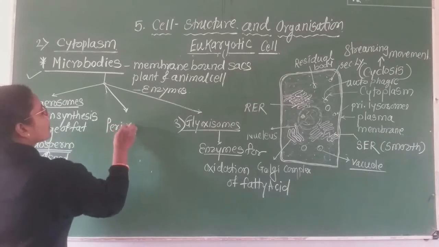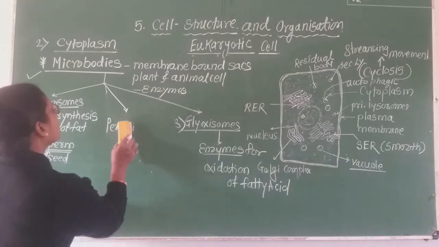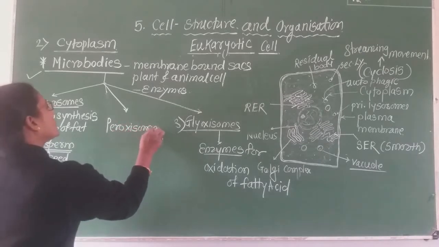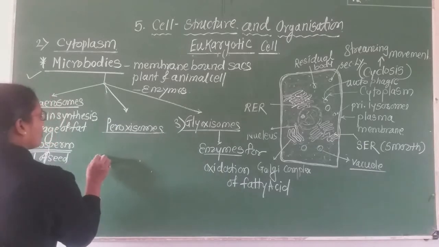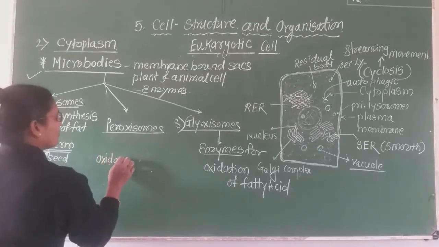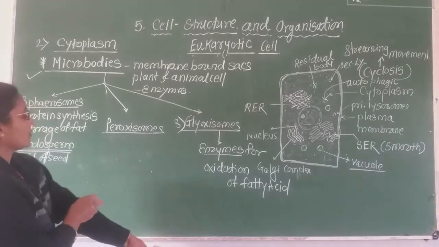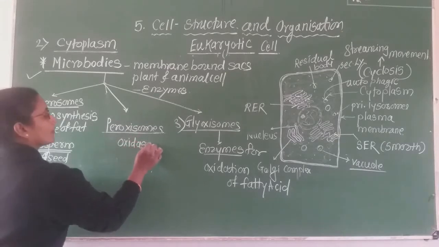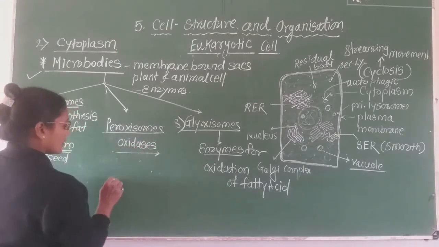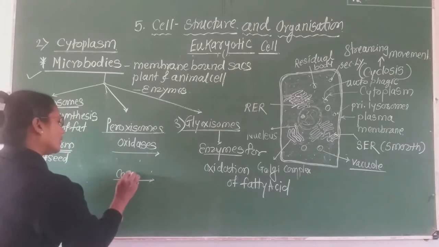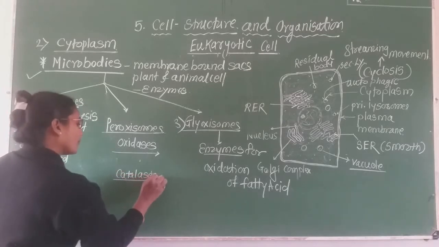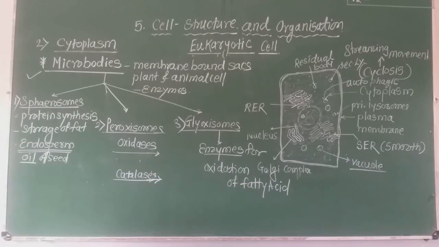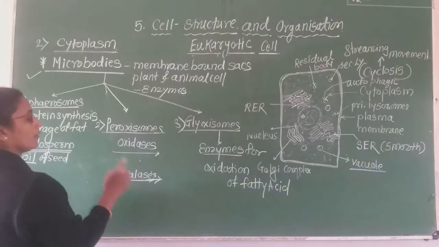Now these peroxisomes, these microbodies, consist of two enzymes. The first enzyme is oxidases, and the second enzyme is catalases. Inside these peroxisomes, two types of enzymes are present: first oxidases, second catalases.